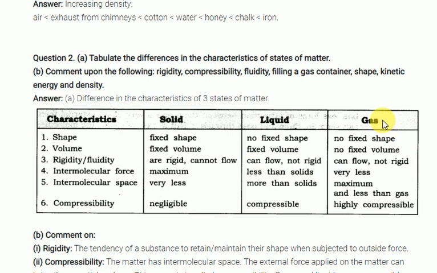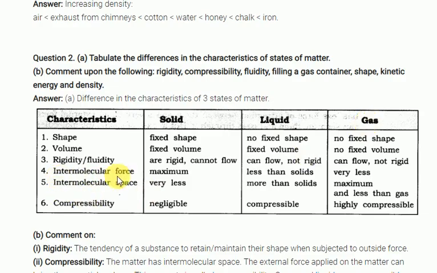For gases, take a balloon filled with air and open the balloon. What happens? The gas molecules move very fast. So gas doesn't have any rigid nature, very little rigidity. They can flow very easily. That's why only liquids and gases are called fluids.